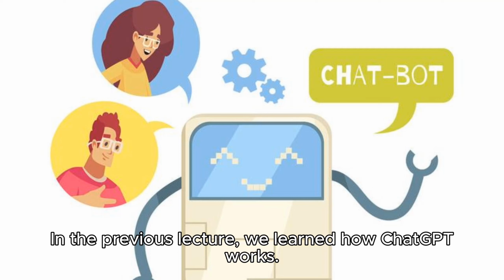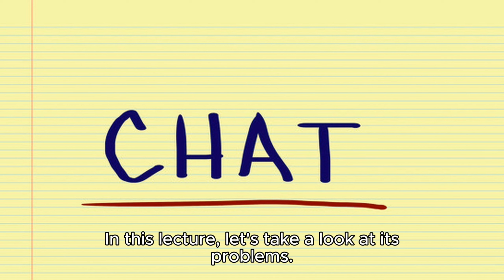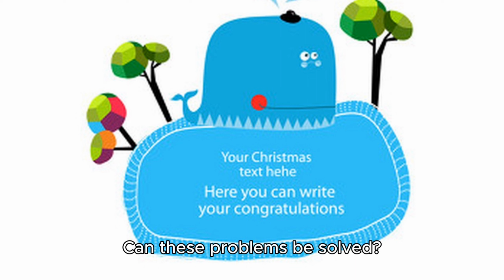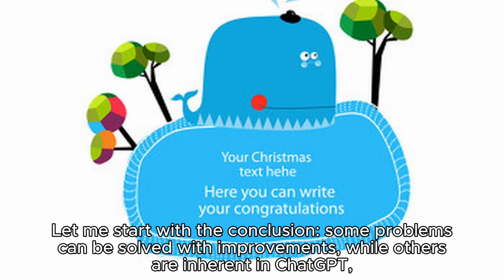In the previous lecture, we learned how chat works. In this lecture, let's take a look at its problems. We will see that chat answers questions and writes articles, sometimes very reliably, and sometimes producing nonsense. Can these problems be solved? Let me start with the conclusion.